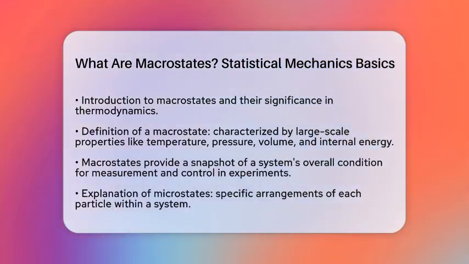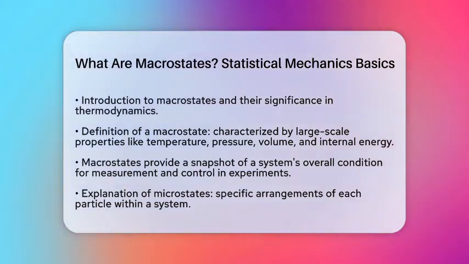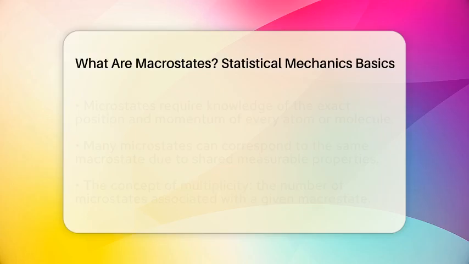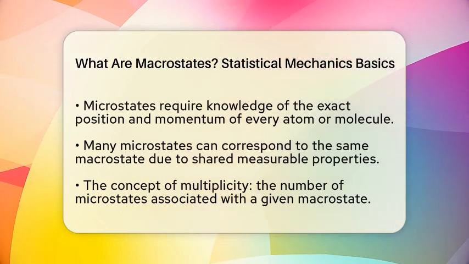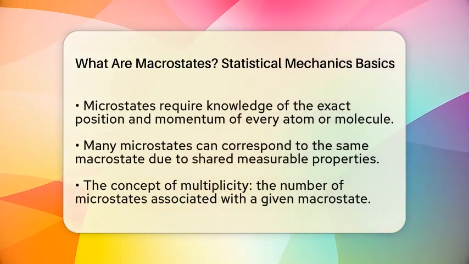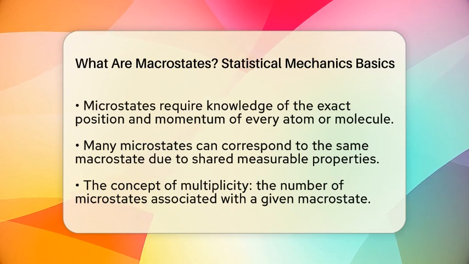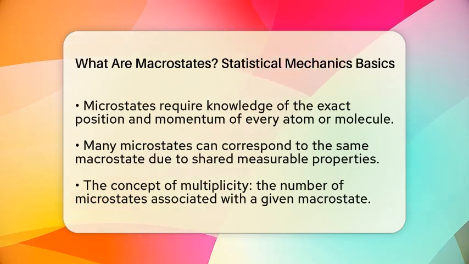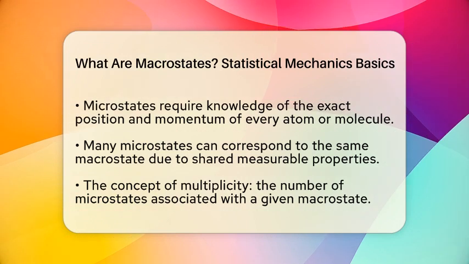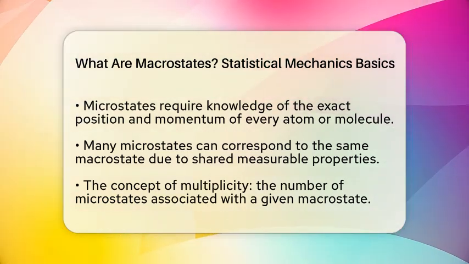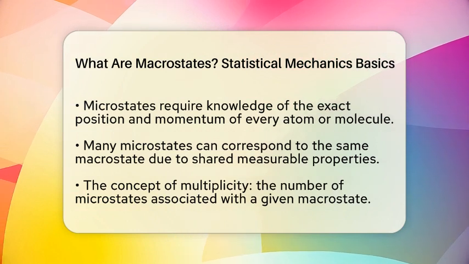Now, let's contrast this with the idea of microstates. A microstate refers to the specific arrangement of every single particle in the system. This means knowing the exact position and momentum of each atom or molecule. While there are countless microstates possible, many of them can correspond to the same macrostate. This is because they share the same overall measurable properties.